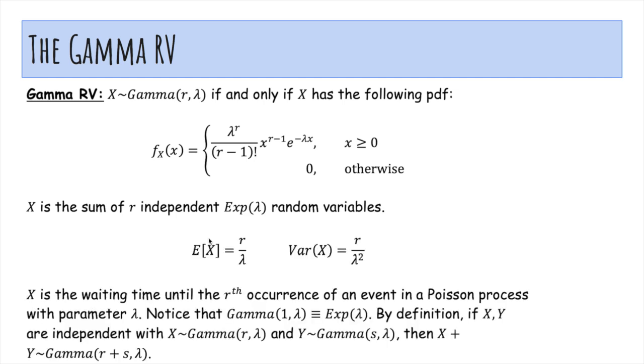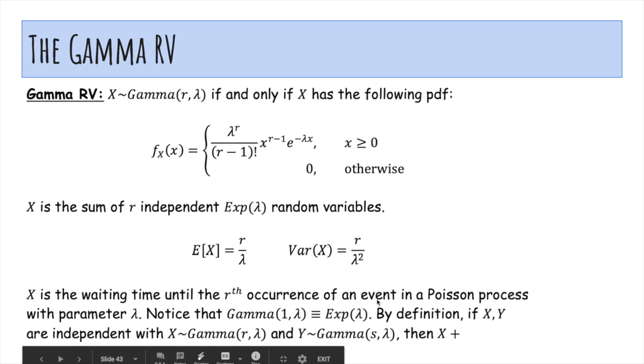The expected value will be just r times the mean of the exponential, which is 1 over lambda. The variance will be r over lambda squared because the variance of a single exponential is 1 over lambda squared. And so the interpretation is that X is the waiting time until the rth occurrence of an event. And so notice that gamma(1, lambda) is the same as exponential(lambda) because you wait for 1 event.